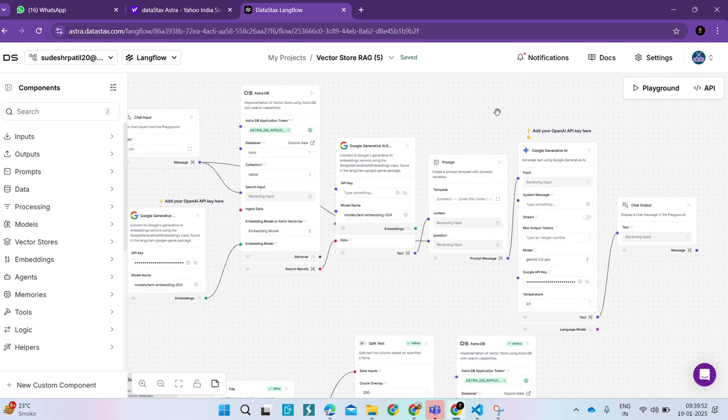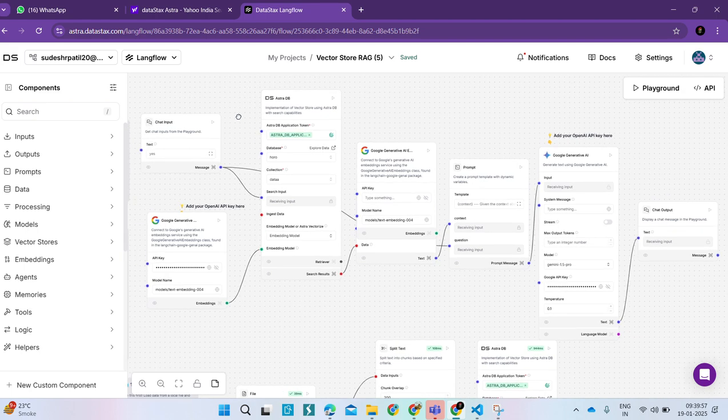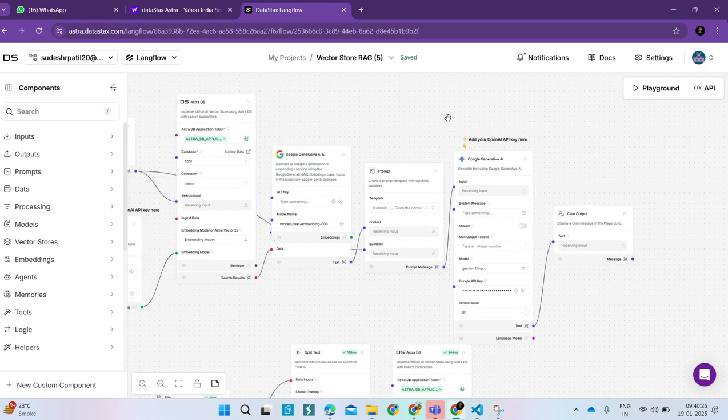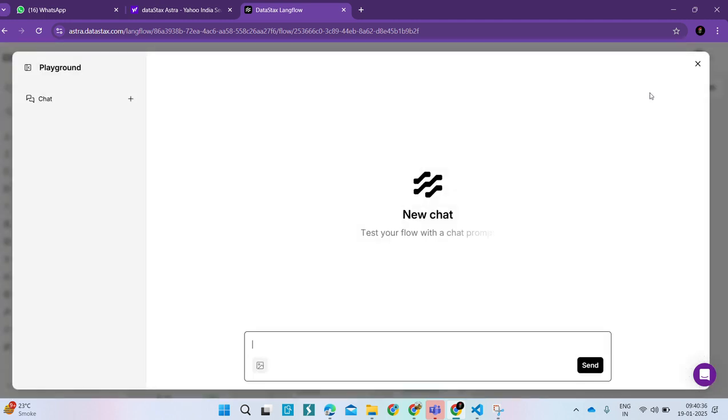For this we have created a Langflow, which makes this whole process a proper flow in the chain. First we put in an input, which goes to the AstraDB database, then to the generative AI application, where the input is processed and run on the Google generative AI application. After retrieving that input, it produces some output that is given to the chat. Let's see how it runs. It is just a basic running model.